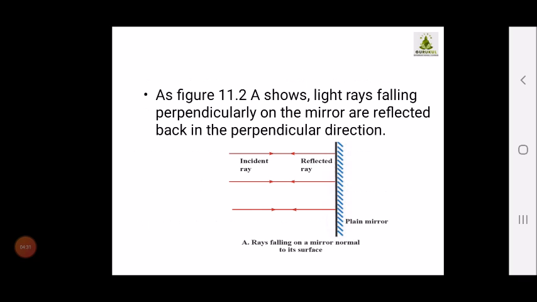Okay, now see here, figure 11.2a shows light rays falling perpendicular on the mirror and reflected back in a perpendicular direction. This is the diagram of the light rays falling on a mirror. Now the remaining part about this we are going to study in the next video.